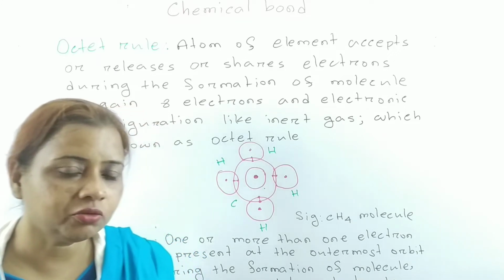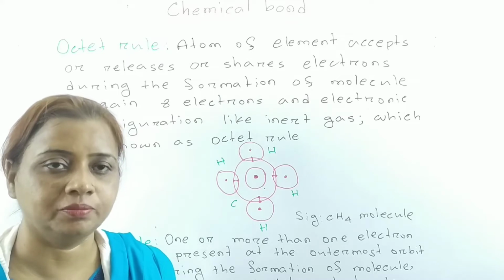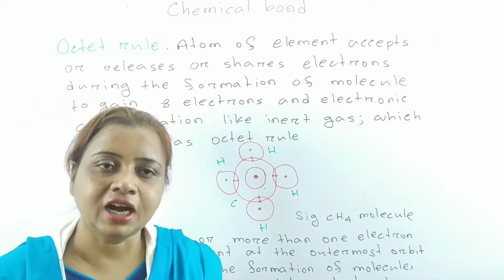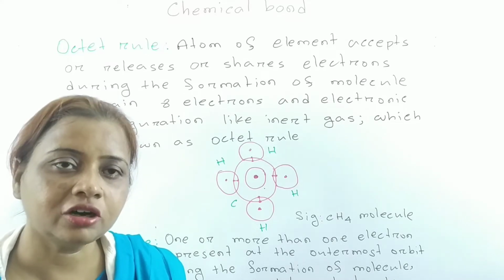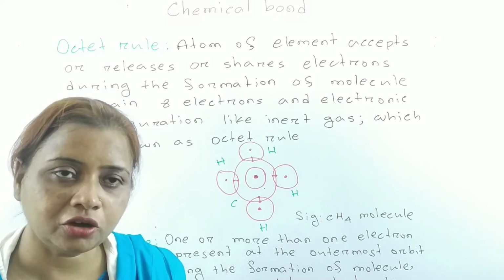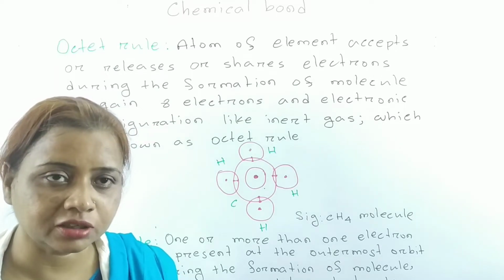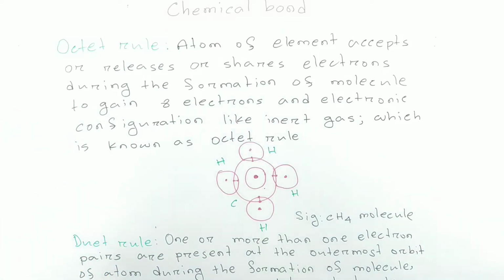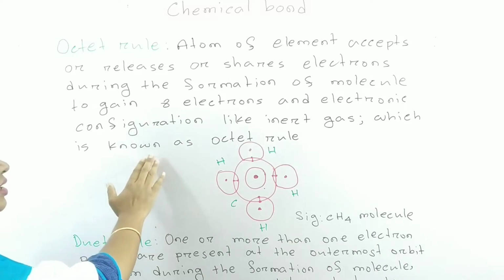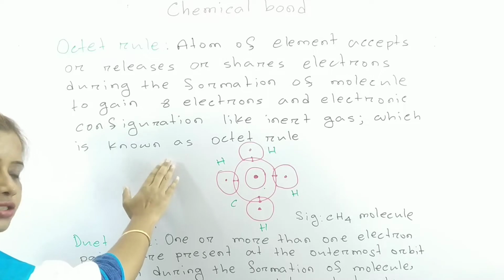That means they want to gain 8 electrons at the outermost shell of the atom, and from this tendency either they release electrons or receive electrons or share electrons. The only aim is to gain 8 electrons at the outermost shell of the atom. This rule is known as octet rule.